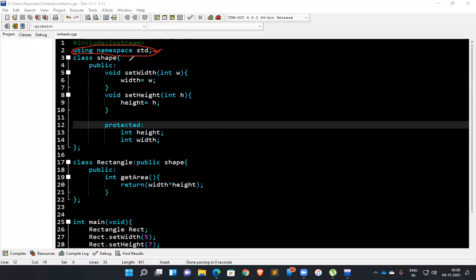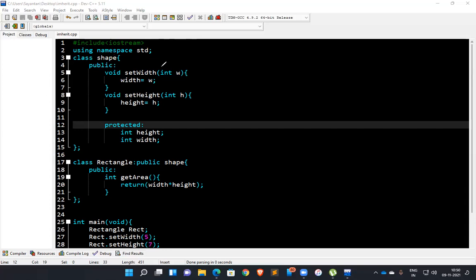Next you can see class shape. This is our parent class, or base class. We have created a class named shape. After that you can see public. What is public? This is called the access specifier. In C++ we can create class elements as public, protected or private. These are the access specifiers.